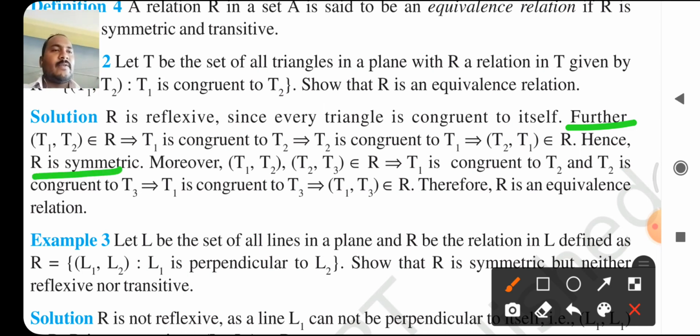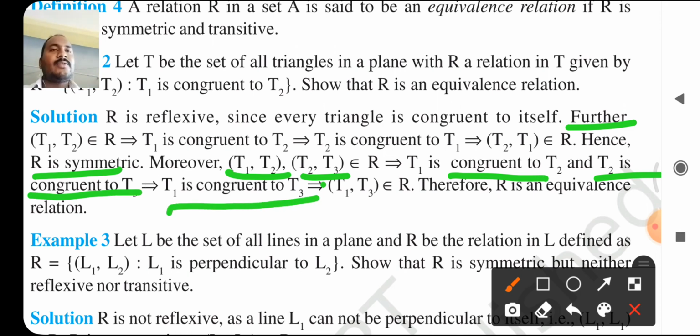Moreover, (T1, T2) belongs to R because T1 is congruent to T2, and (T2, T3) belongs to R because T2 is congruent to T3, which implies that T1 is congruent to T3. Because of this, (T1, T3) belongs to R. Therefore, R is an equivalence relation.